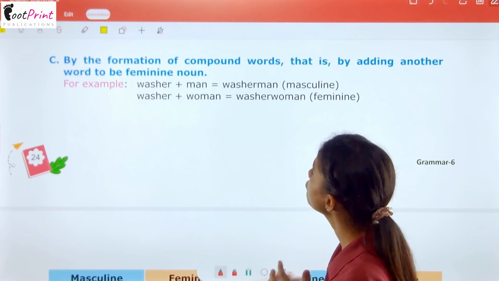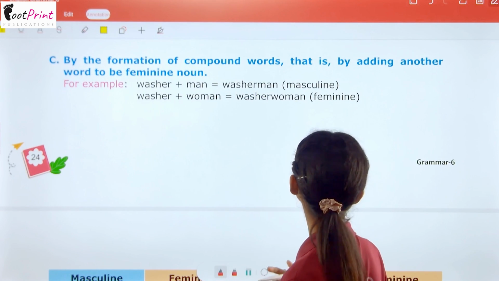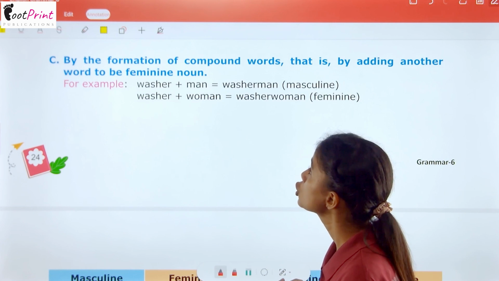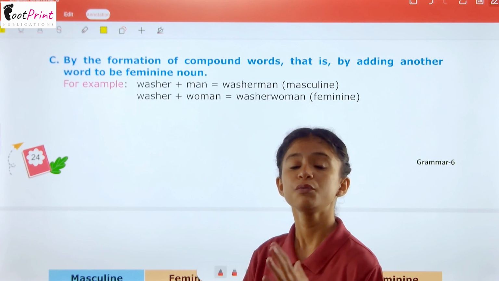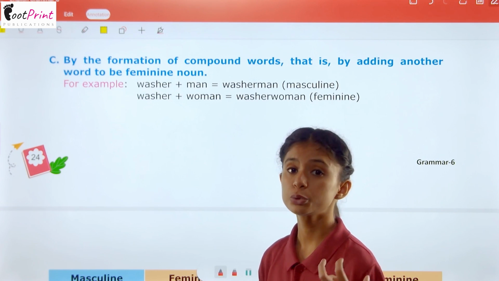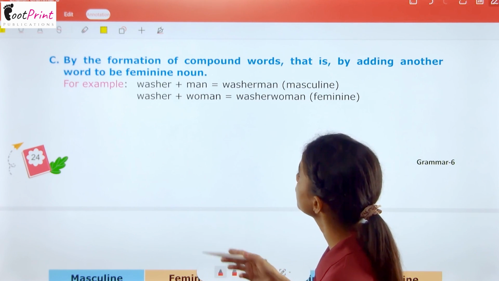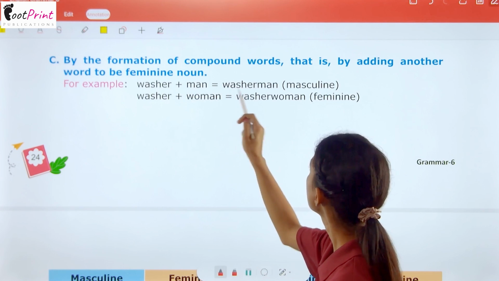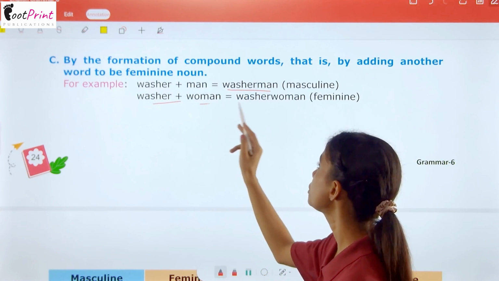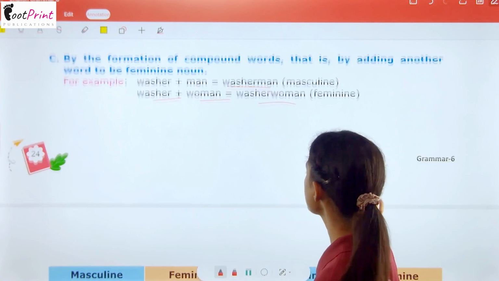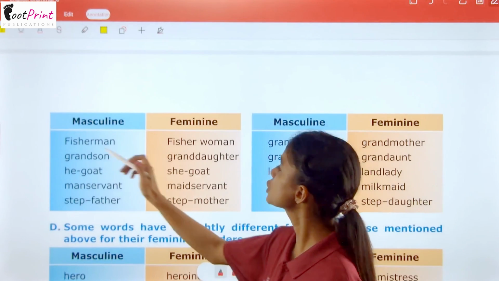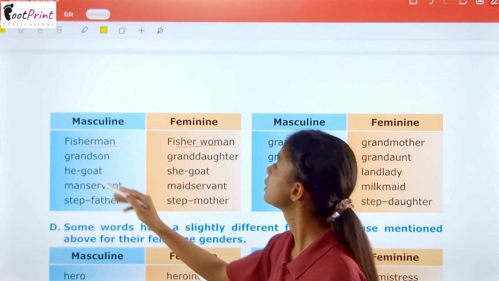Next is the formation of compound words, that is by adding another word to the masculine noun. So sometimes we add another word to the masculine gender to convert it into its feminine. For example, washerman and washerwoman. Fisherman, fisherwoman.